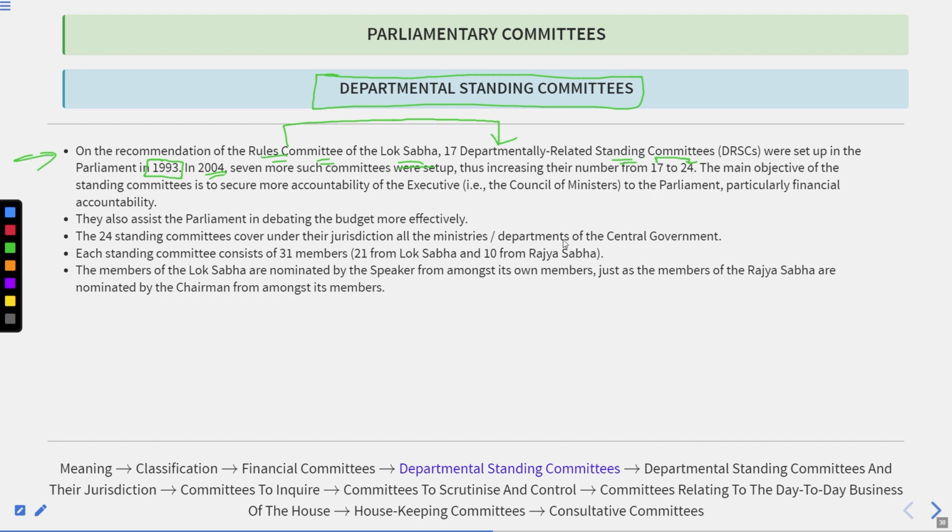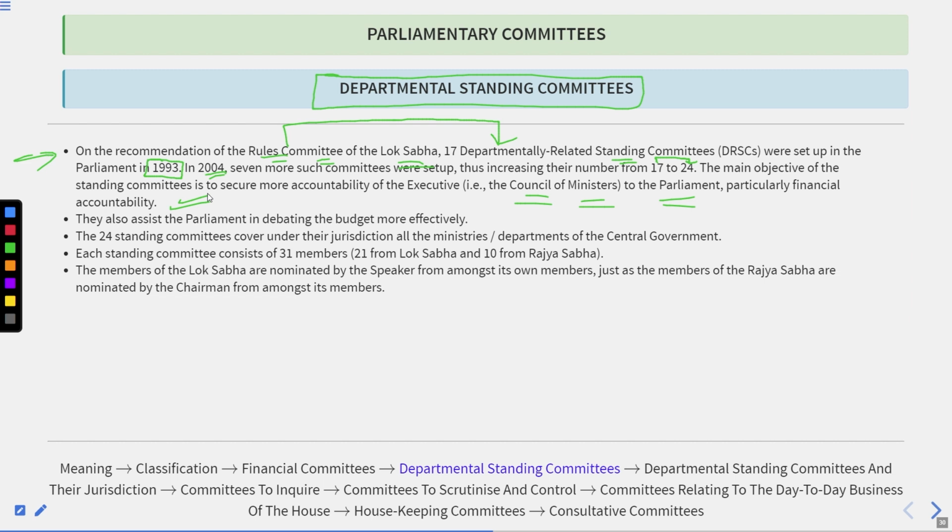The main objective of the standing committee is to secure more accountability of the executive, therefore the Council of Ministers, to the Parliament, particularly financial accountability.